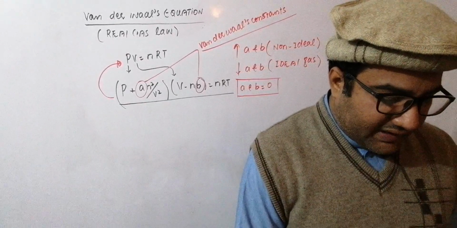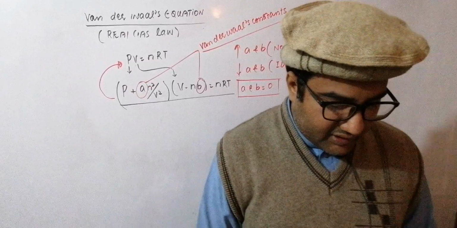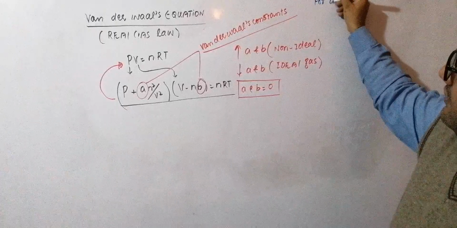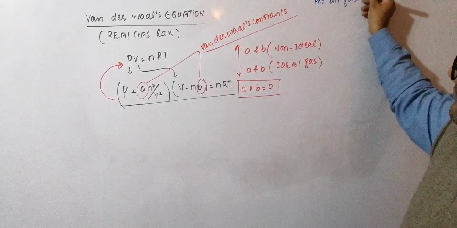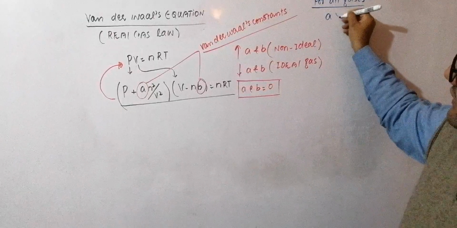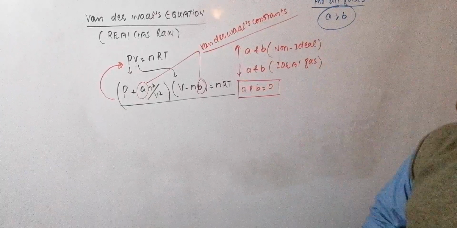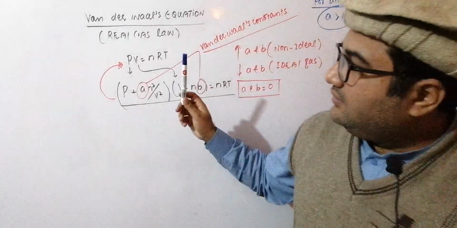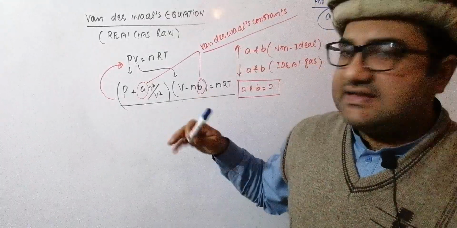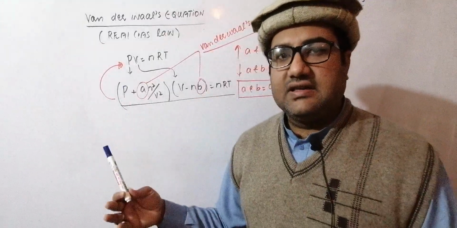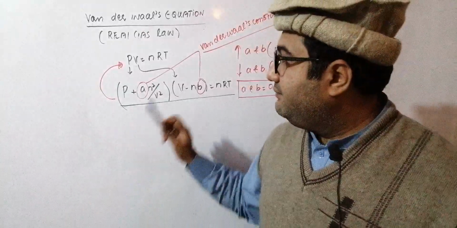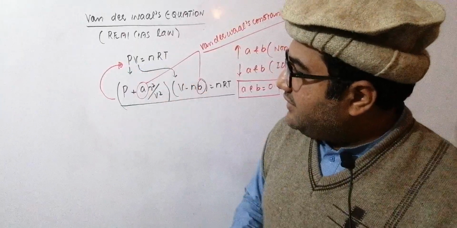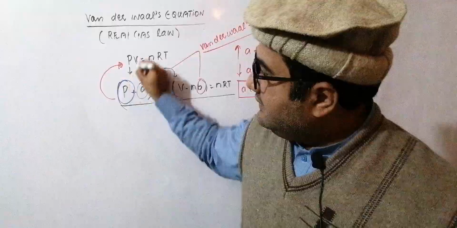Usually, if the values of A and B are compared for gases, you find that for all gases the value of A is usually greater than the value of B. Now let me tell you one thing: if there is a single gas under different conditions and you calculate its pressure, the value calculated by the ideal equation will be greater, while the value calculated from the Van der Waals equation will be lesser.